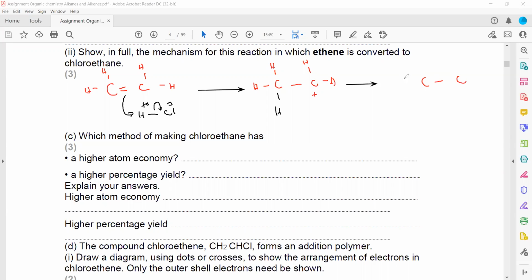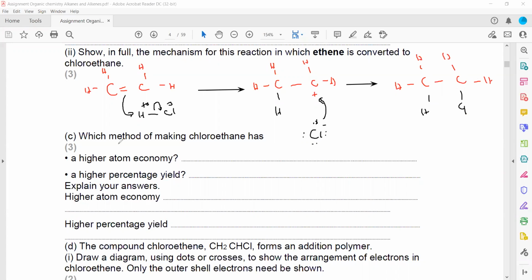And as a result, here the Cl, which has a negative charge, will be attracted towards this carbon cation and form chloroethane.